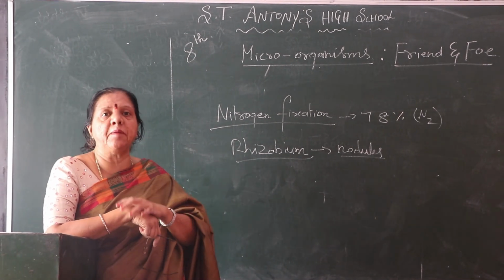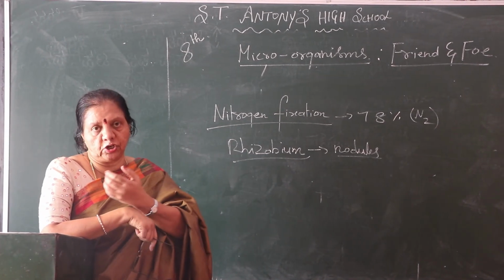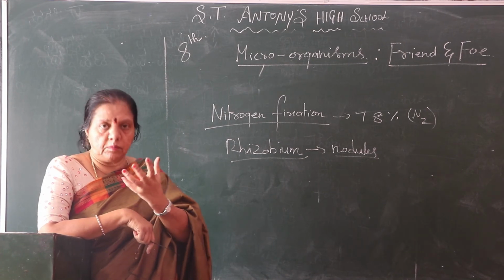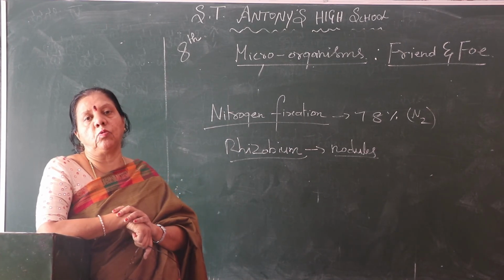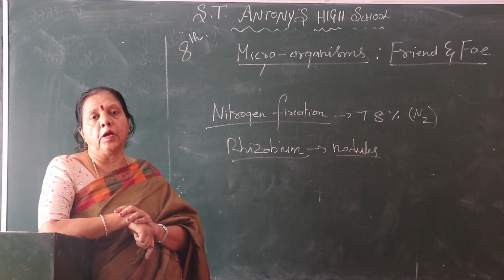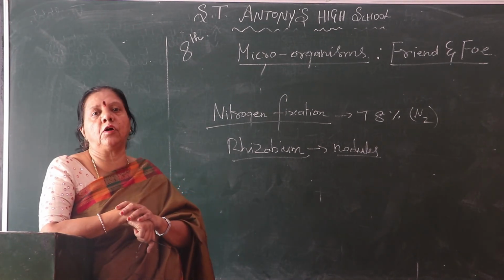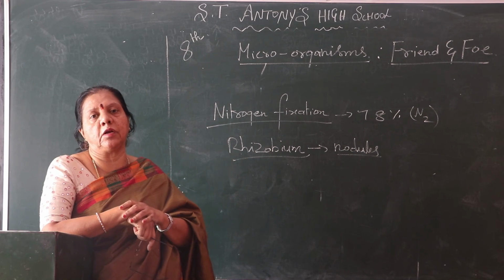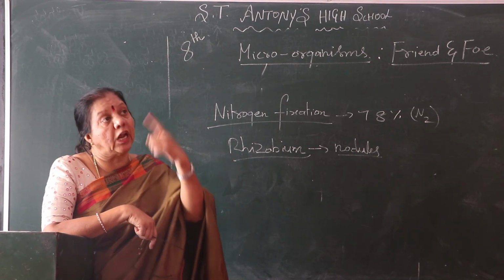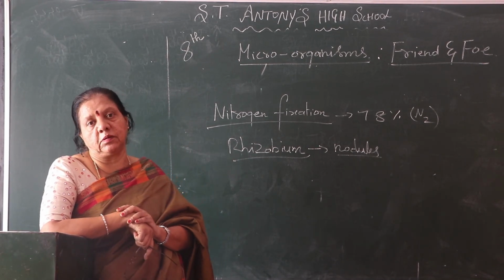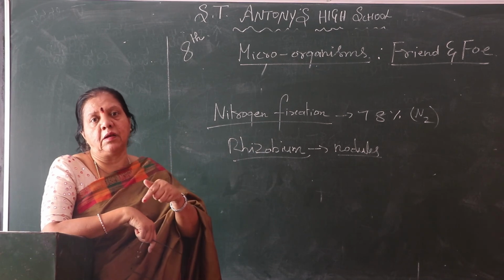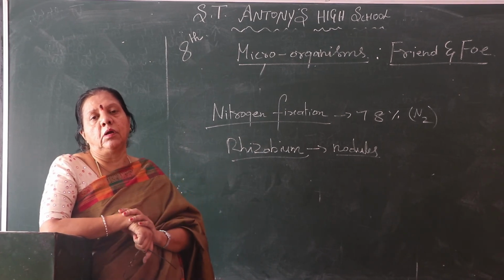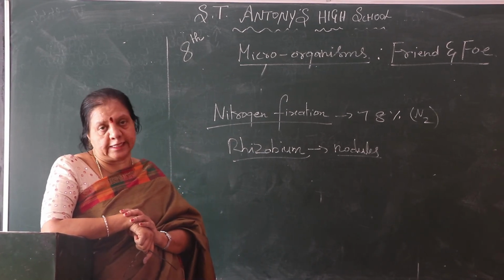So that plant is eaten by the animals. So nitrogen is there with the animals also through the food. Next, plants and animals die. So through the microorganisms it is converted into nitrogen that goes to the atmosphere. This cycle is going on under the nitrogen fixation.